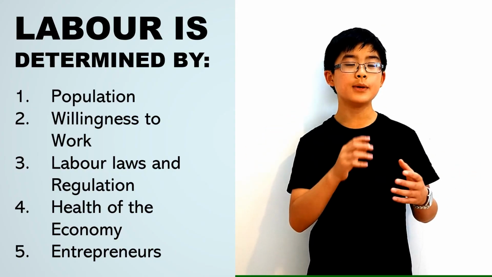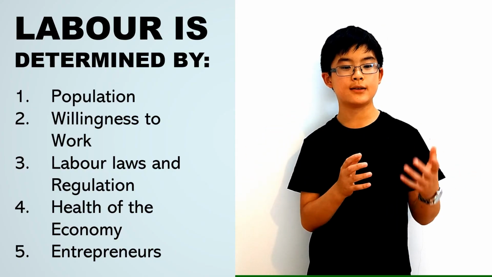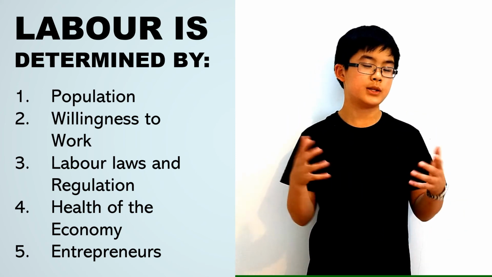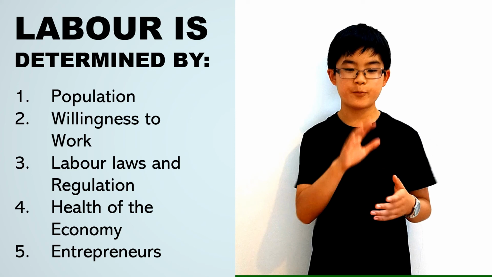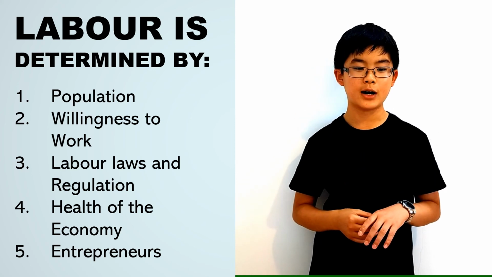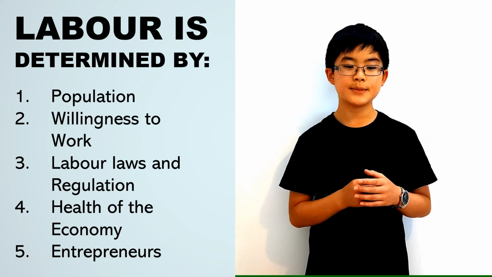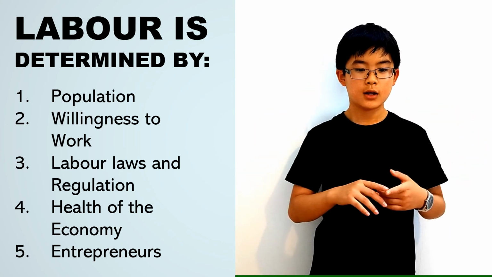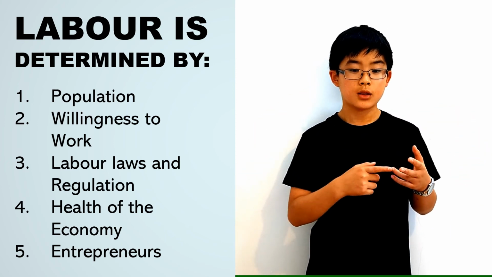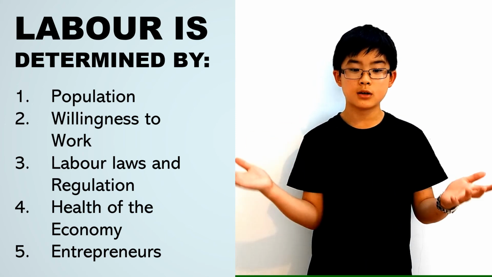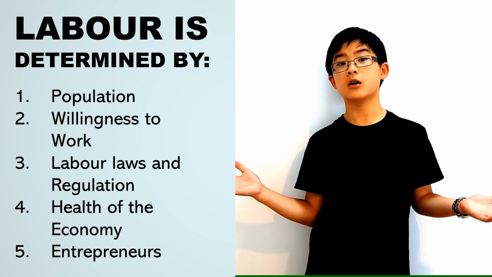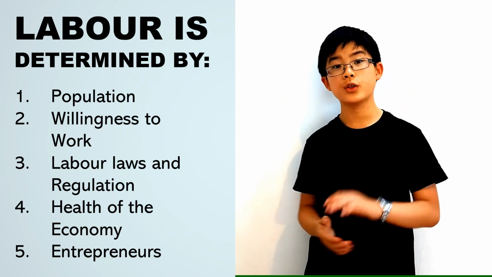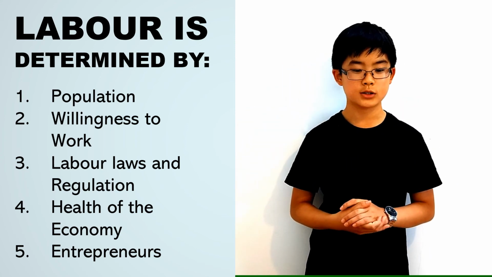Anyway, labour can be less fixed than land is, because land is provided with the earth, this planet, which is mostly fixed in its supply, whereas labour depends on the population in a country or an area, their willingness to work, the laws and regulations about labour, the health of the economy, and entrepreneurs, which we will get to because that's the 4th part of the production.